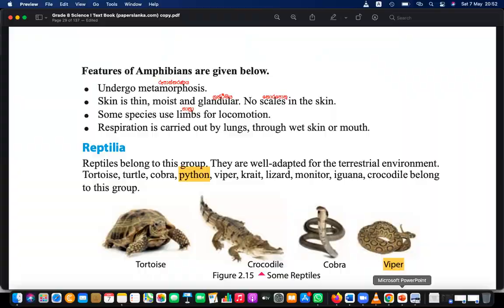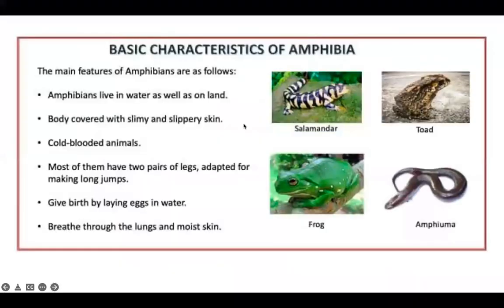Okay, let's write down the important points about that. Please write down amphibia. The features are basically they live in water and on land both. Slimy and slippery skin. They are also cold-blooded, right? That means their body temperature changes based on the environment. So cold-blooded.